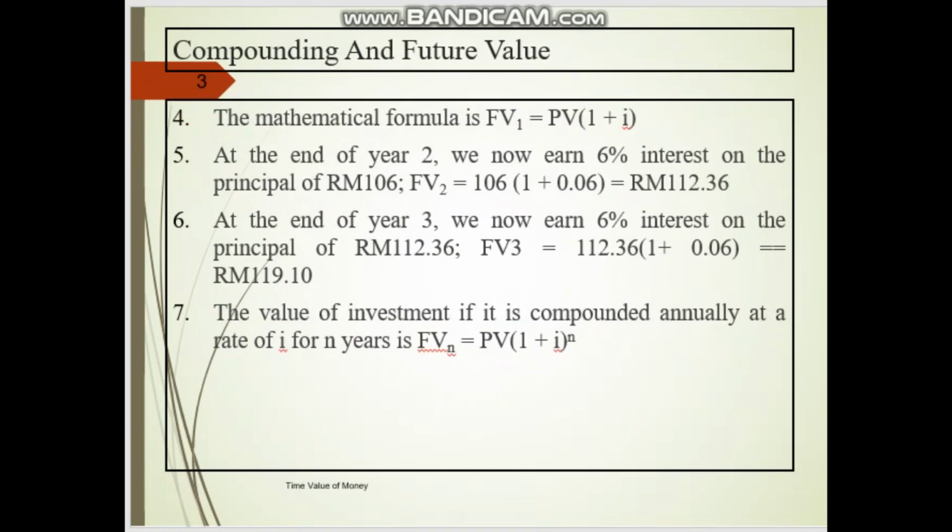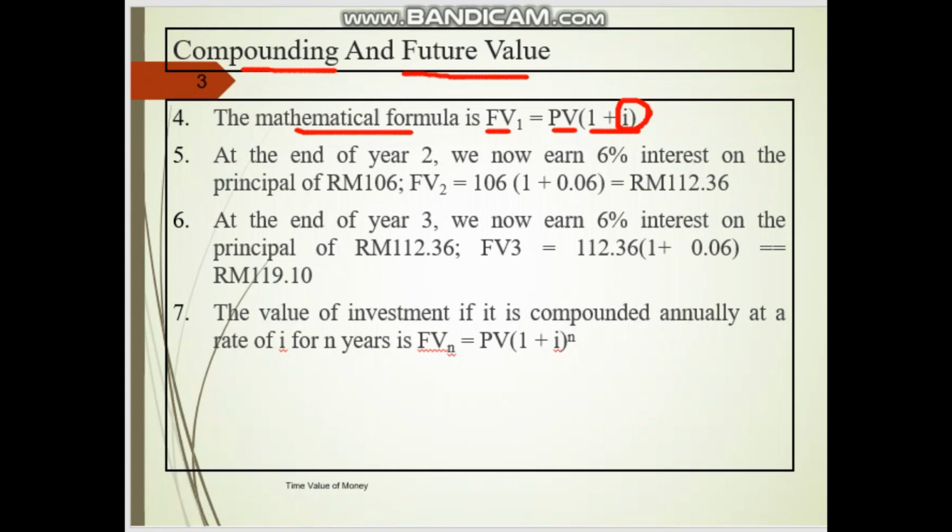Now we move on to the third one, still compounding and future value. So this is the mathematical formula. What is future value? It is the present value times 1 plus I. I here refers to the interest.